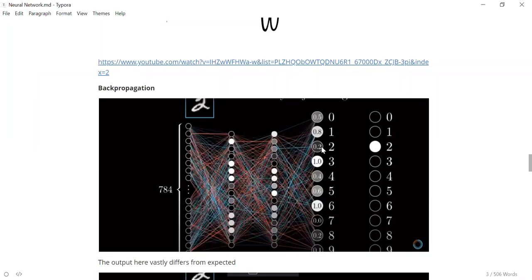If it has gone wrong by too much, it will give a high error. If it has gone wrong by a little bit, it will give a smaller error. So say instead of giving 1 for 2 and 0 for everything else, it has given 0.9 for 2 and the rest of all the nodes combined give 10%, then the error should be small, right? Because it is saying with 90% probability that it is 2 and with 10% probability that it belongs to the other digits. That is kind of fine. But if it says it is 20% probable that it is digit 2, but 80% probable that it belongs to any other digit, then it is actually performing badly. So you need to give a higher error, saying you have performed badly, so you need to correct more.